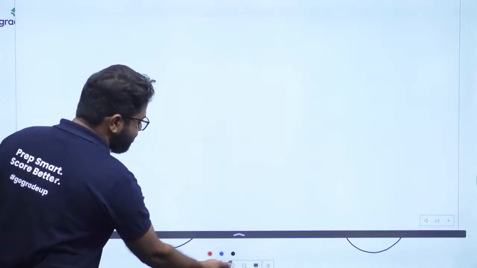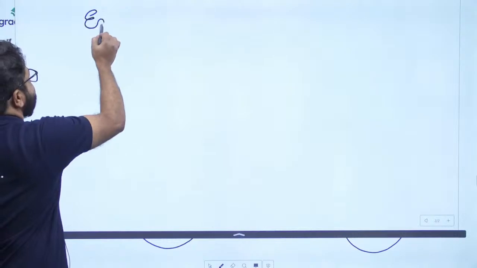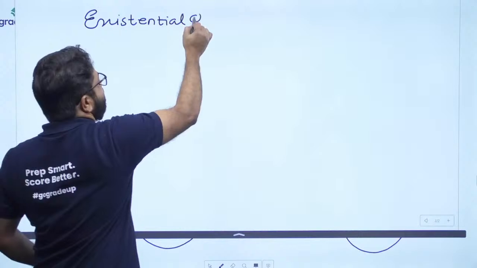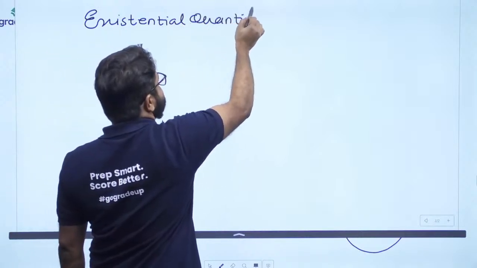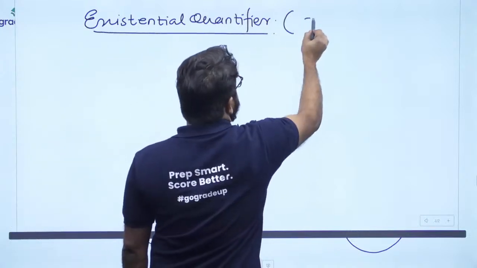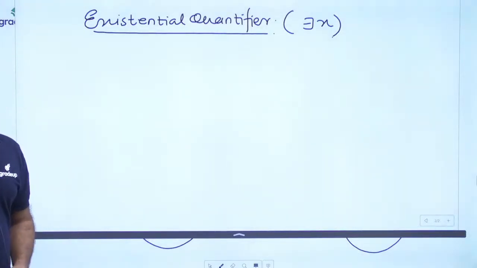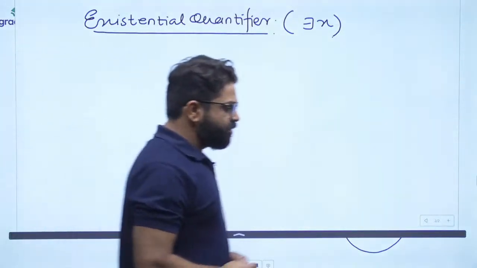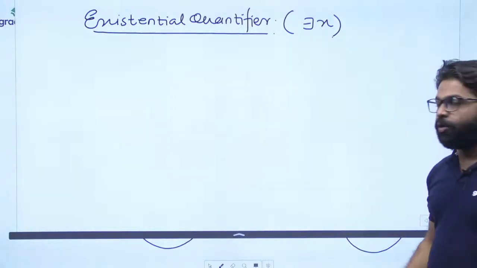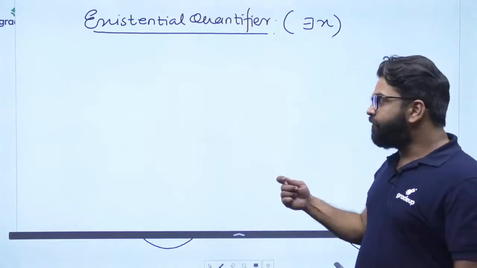And what is that? That is the existential quantifier. So the other term that you have to understand is called the existential quantifier. If somebody asks what the existential quantifier is, you have to say that the existential quantifier is basically a tool when we are asking the truth value in terms of some elements, a few elements.